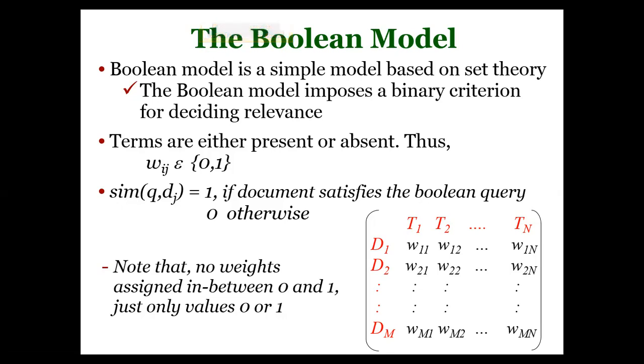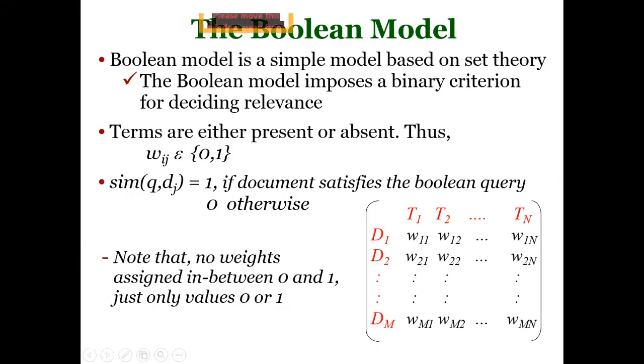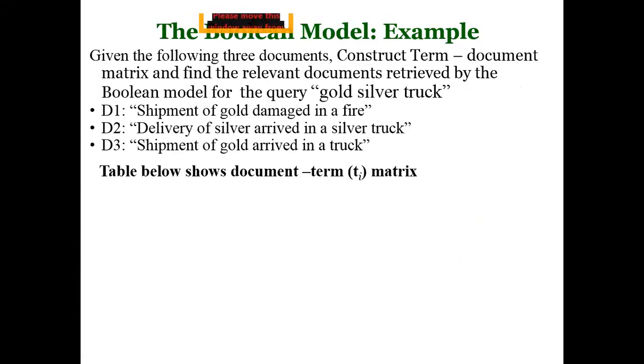So finally, the Boolean model, using the binary weight, is trying to identify relevant documents for a given query. Let's see it with an example.